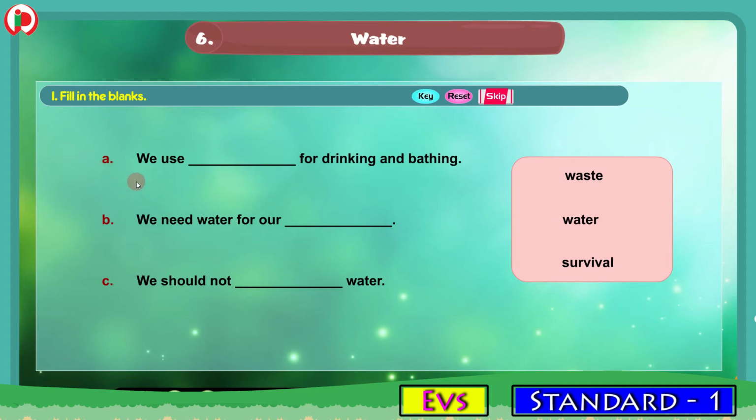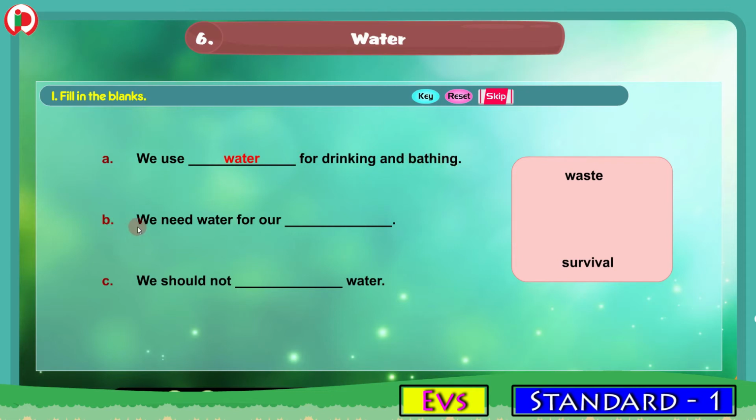A. We use dash for drinking and bathing. So the correct word in this blank should be water. W-A-T-E-R, water. We use water for drinking and bathing.